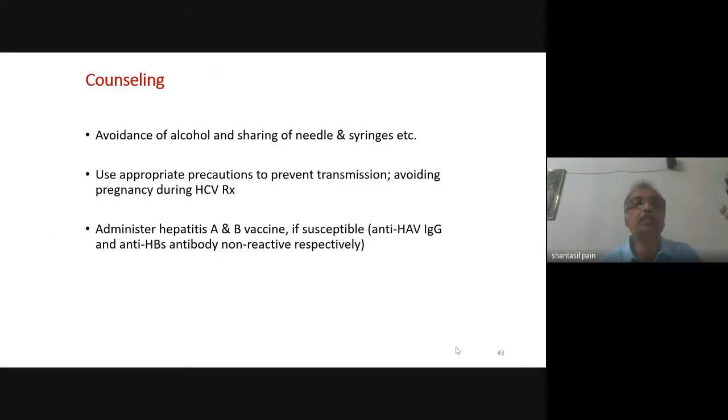Counsel the patient. Avoidance of alcohol is very much important. Alcohol and hepatitis C, very bad combination. And regarding sharing of needles and syringes, use appropriate precautions to prevent transmission during pregnancy.